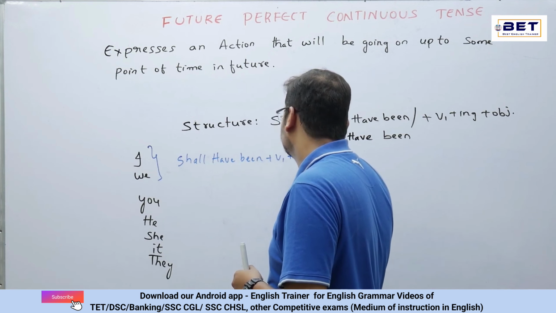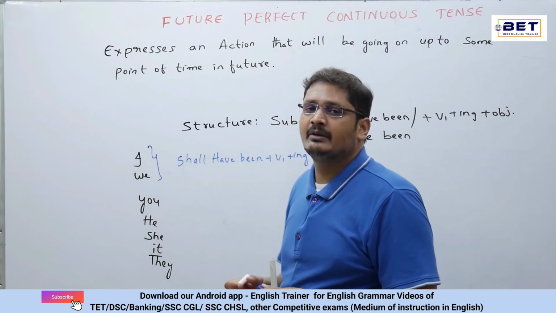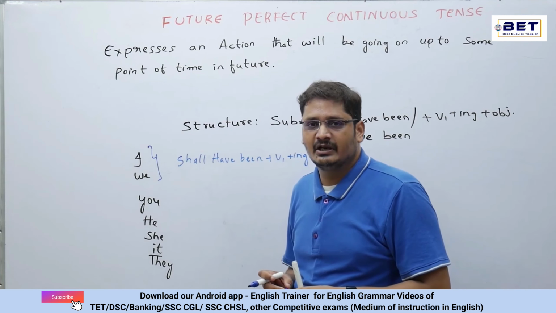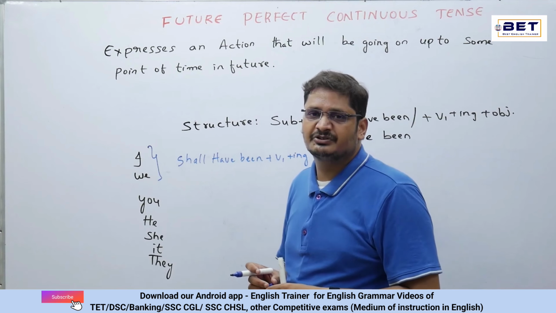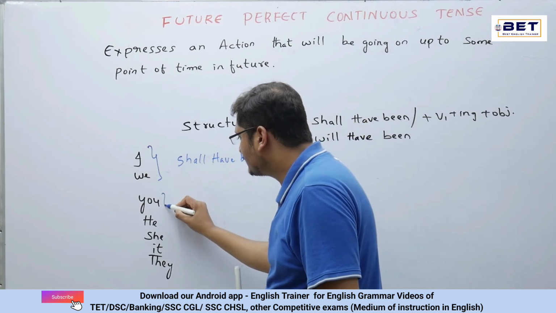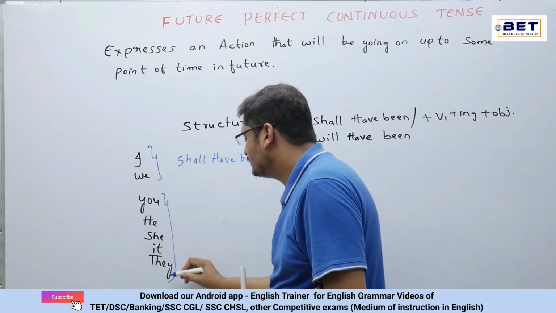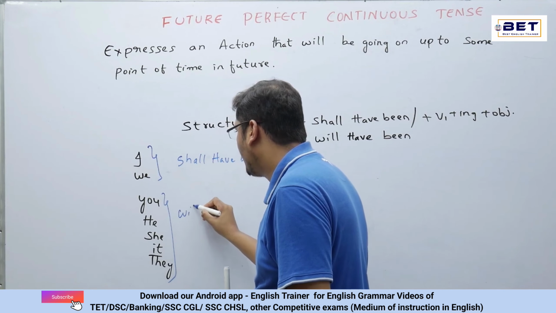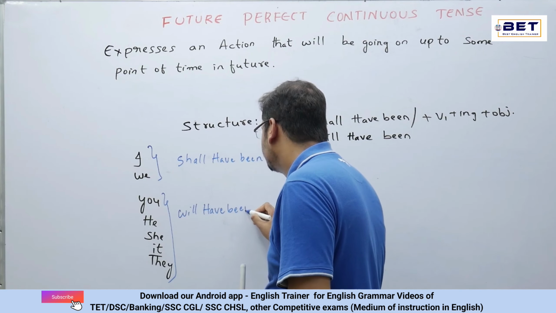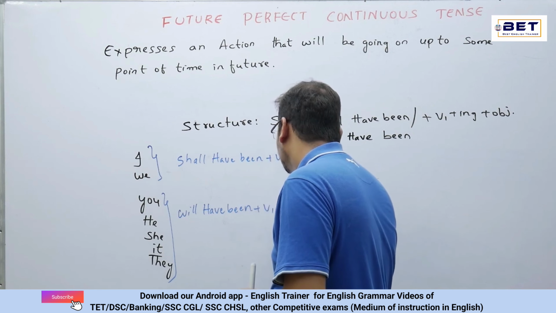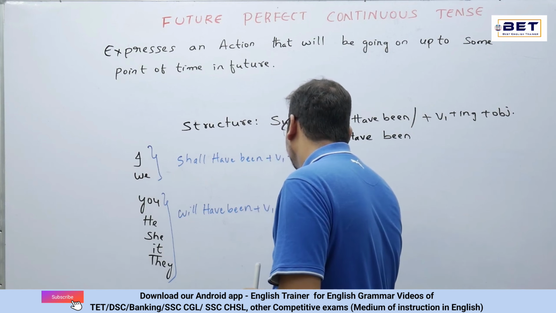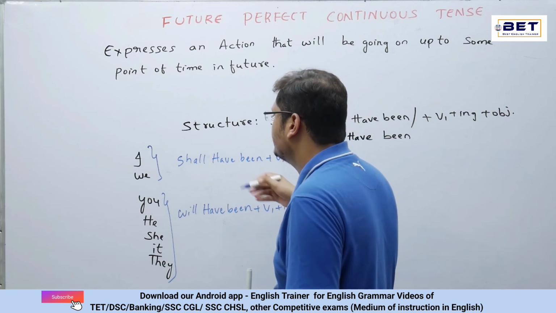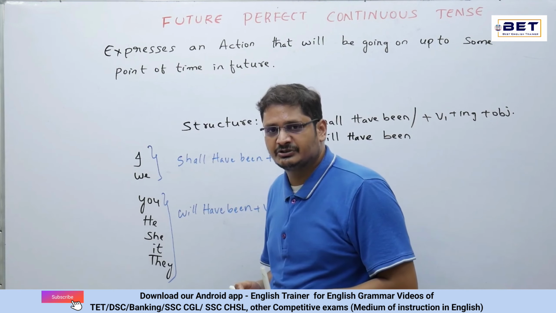And in the same fashion, you, that is the second person singular and plural, he, she, it, third person singular, they, third person plural. Whenever these subjects come in a sentence in this tense, we'll be going with will have been plus V1 plus ing plus objective. This is how we generally make sentences by using these particular subjects.